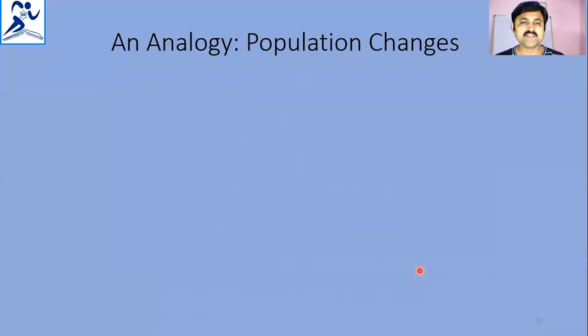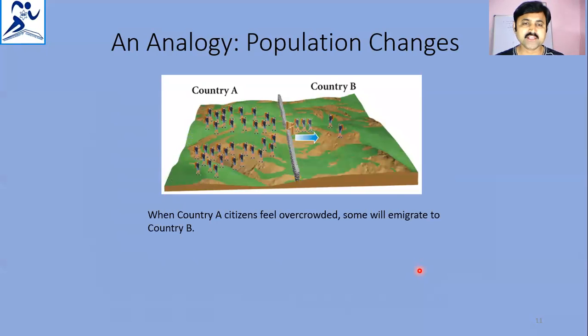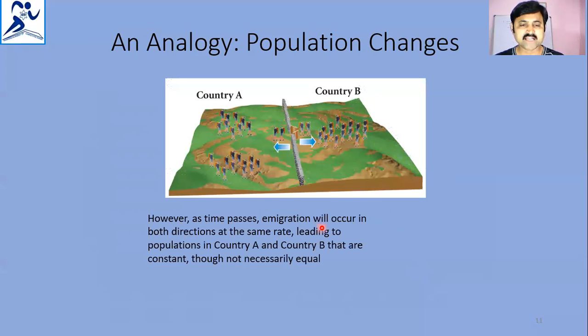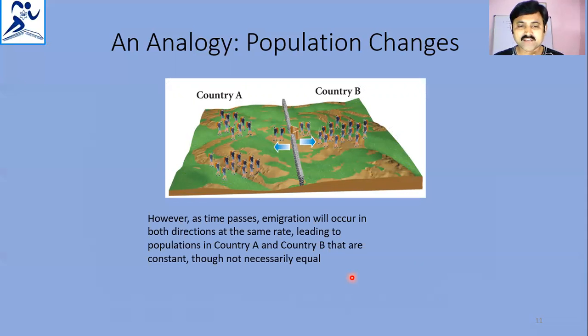Analogy: population changes. If you observe here, country A, country B. When country A citizens feel overcrowded, some will emigrate to country B. However, as time passes, emigration will occur in both directions at the same rate, leading to populations in country A and B that are constant, though not necessarily equal. So this is what we call the equilibrium position, reached when the population became constant in the countries.